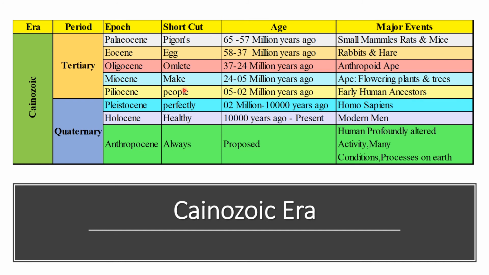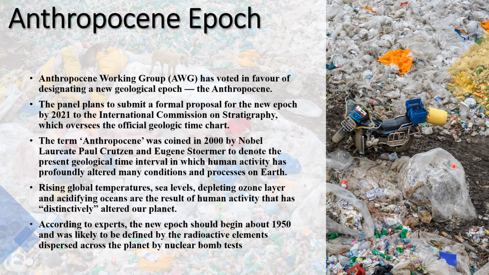People started from P, so Pliocene. Perfectly started from P, so Pleistocene, healthy started from H, so Holocene, and always started from A, so Anthropocene. So from this shortcut, pigeons egg omelette makes people perfectly healthy always, you can remember these epochs. Okay.